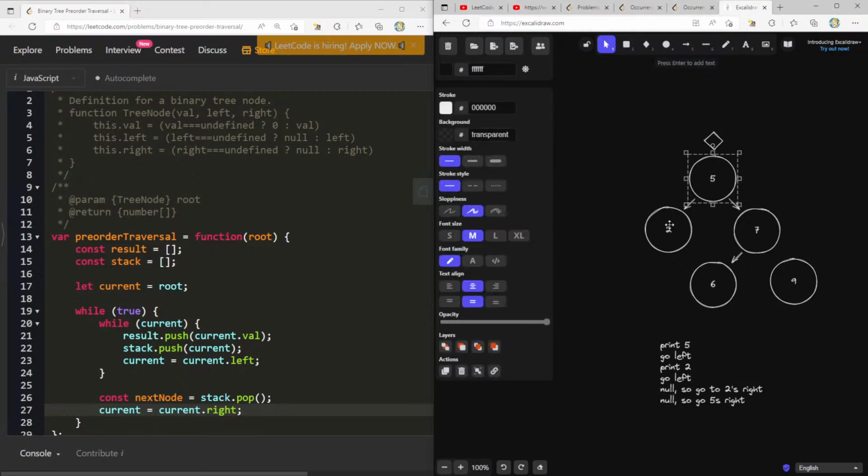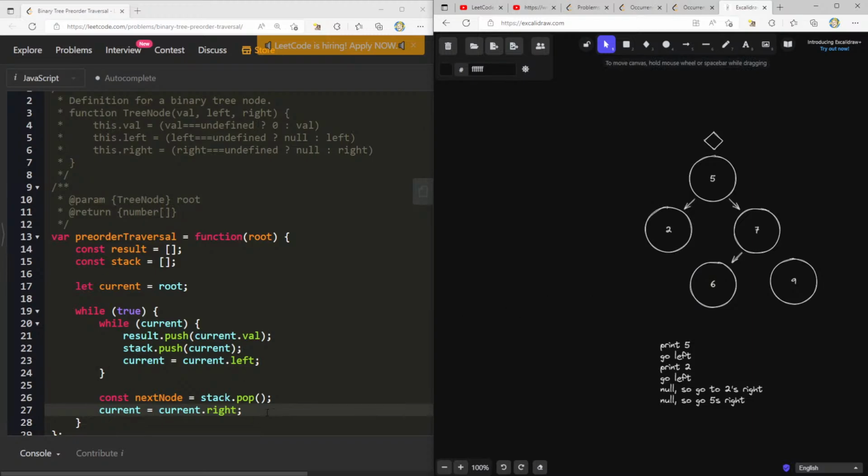I push 5, I push 2, I come here, this while loop breaks, I get the next node, which is 2, I try to go to its right, that's null. Right, so current is null, so next node is stack.pop, which is 5, current now equals 7, so while current we push 7, this might be it, maybe, but let me keep going through this.